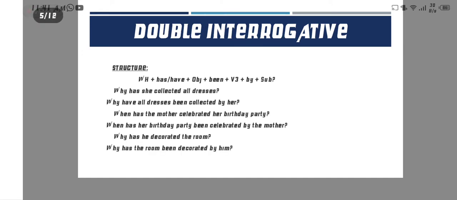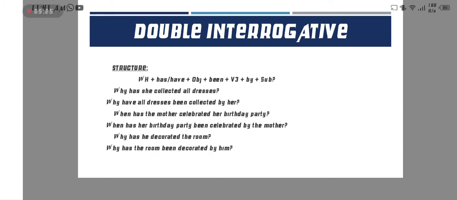Okay, now double interrogative. As you know, how can we make a double interrogative? For the double interrogative we always put a WH family word at the starting of the interrogative structure. So here the interrogative structure is: has, object, been, verb third form, then by, and then the last one is the subject. Therefore we put a WH word at the starting of this structure. So now see the example.